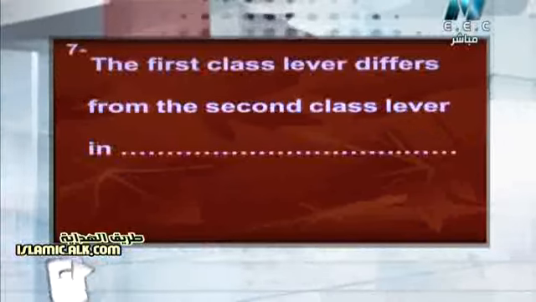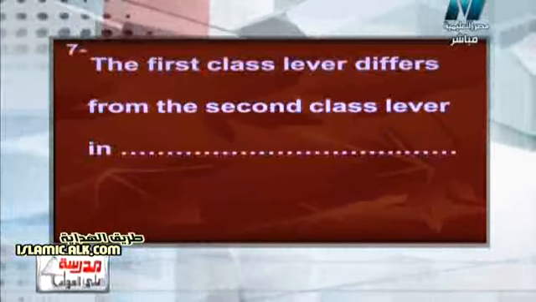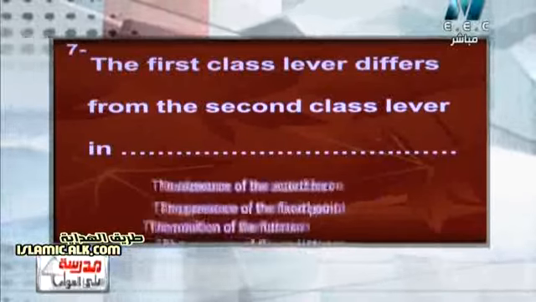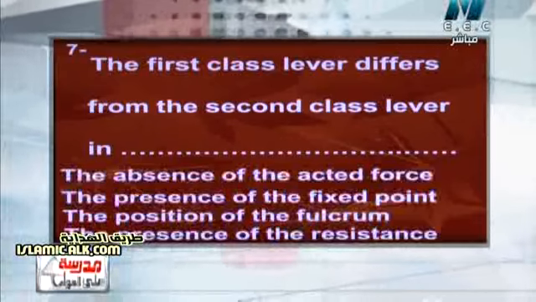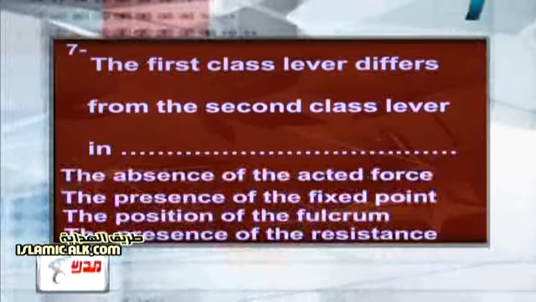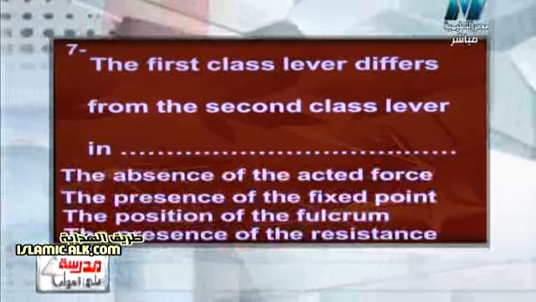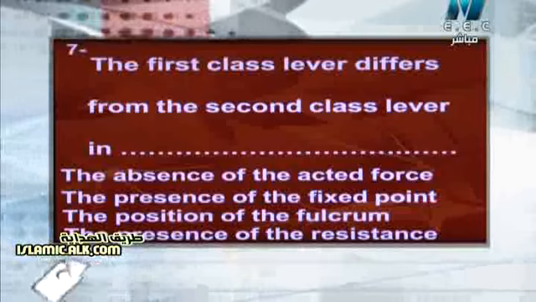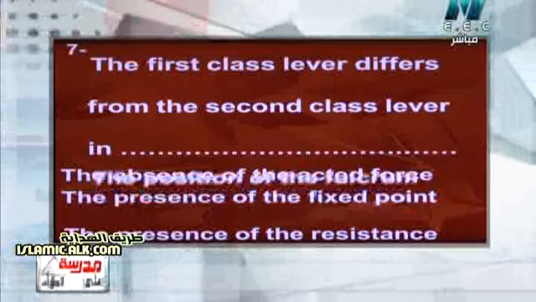Another question. The first class lever differs from the second class lever in what? Surely we know that the classes of levers differ in the position of the middle point. We have many answers: the absence of the active force, the presence of a fixed point, the position of the fulcrum, the presence of the resistance. Surely the answer will be the position of the fulcrum.